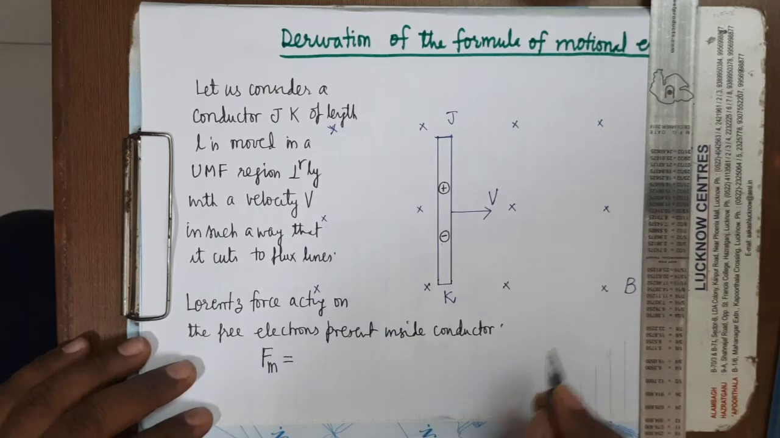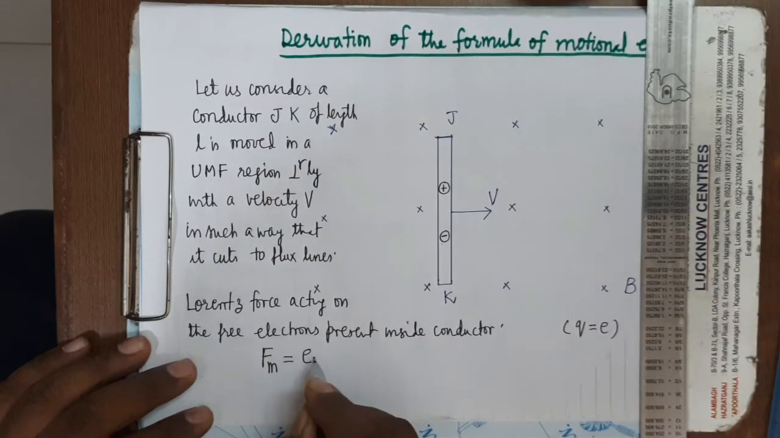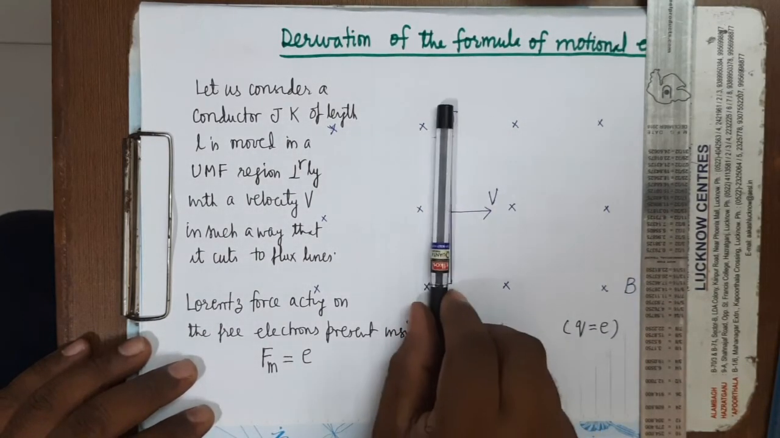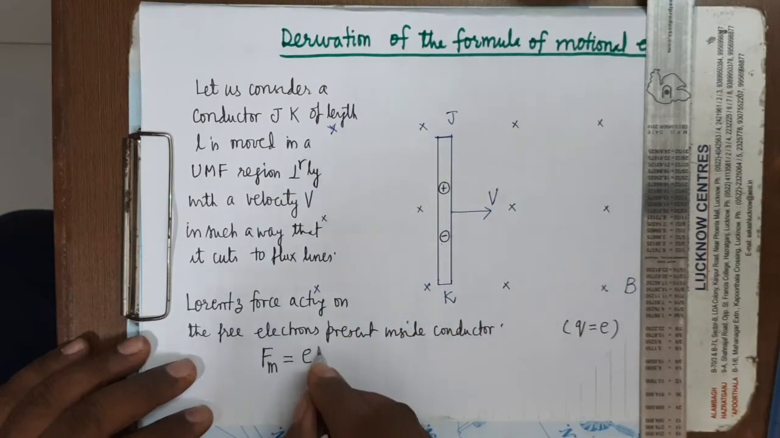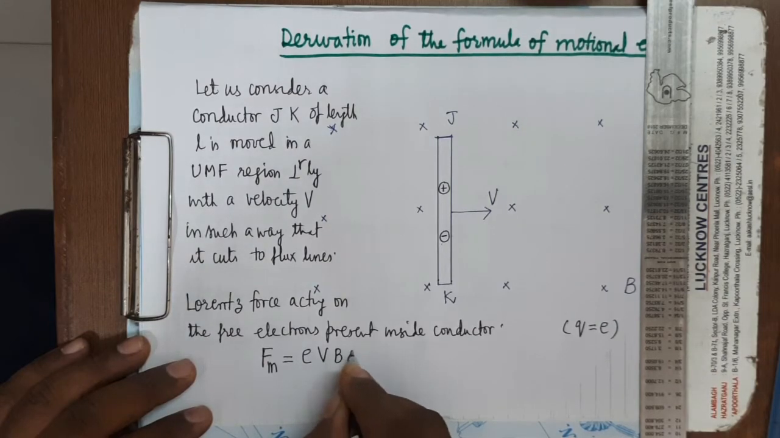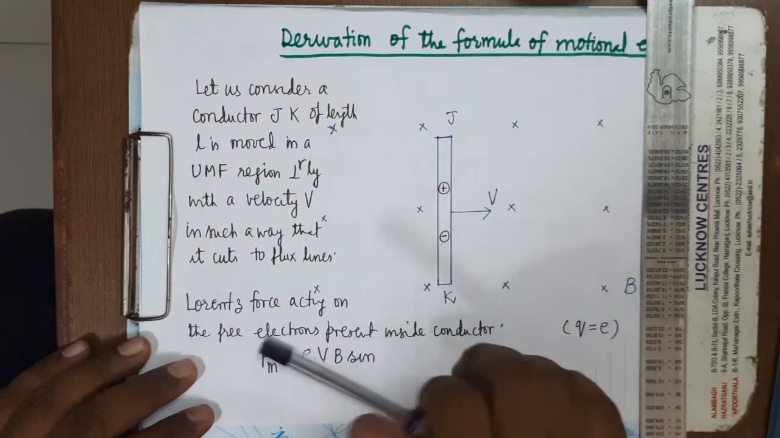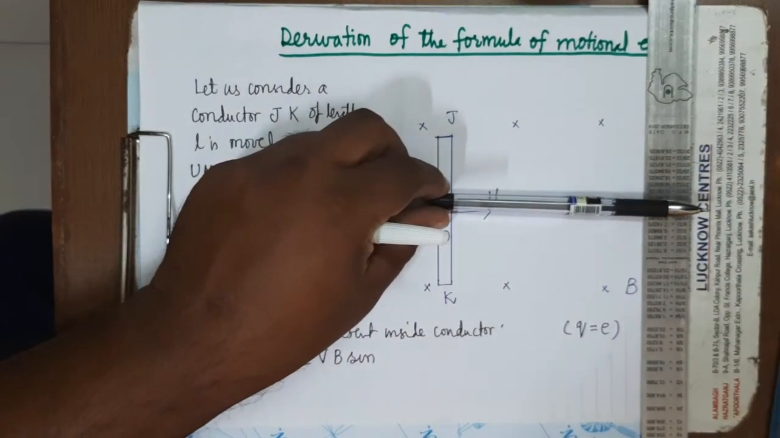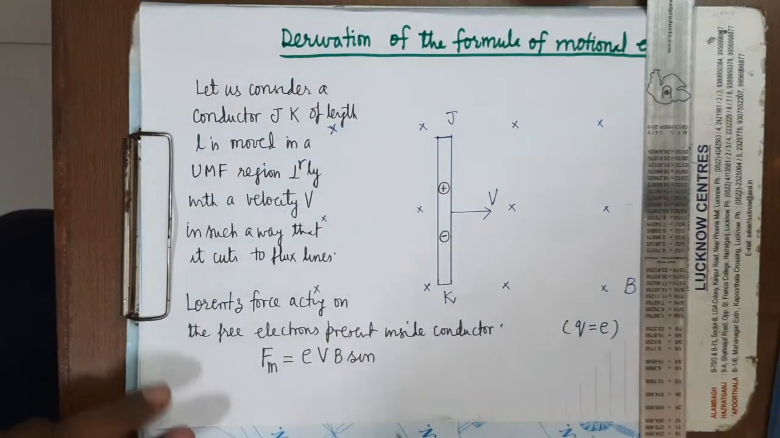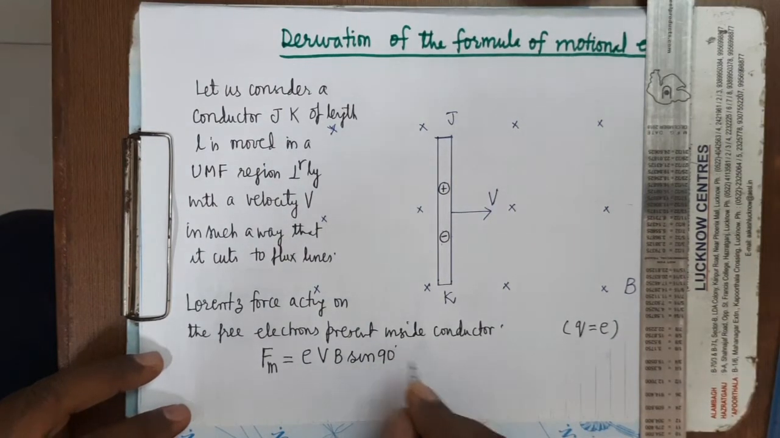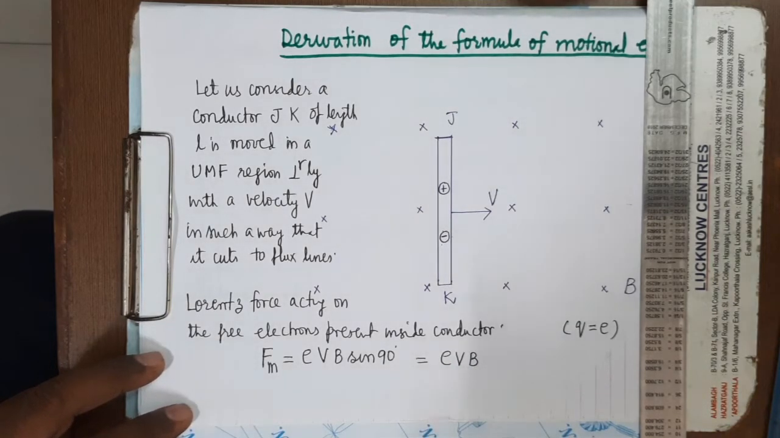So what is the charge on the free electron? The charge on the free electron, Q, is equal to e. It is moving with what velocity? Since the conductor is moving with velocity v, the free electrons are also moving with the same velocity. So e times v times B times sin theta. Theta is the angle between the direction of velocity and the direction of the magnetic field. You can see here, velocity is along the plane of the paper, the magnetic field is perpendicular to the plane of the paper, downward, meaning the angle is 90 degrees, so the force will be equal to eVB.